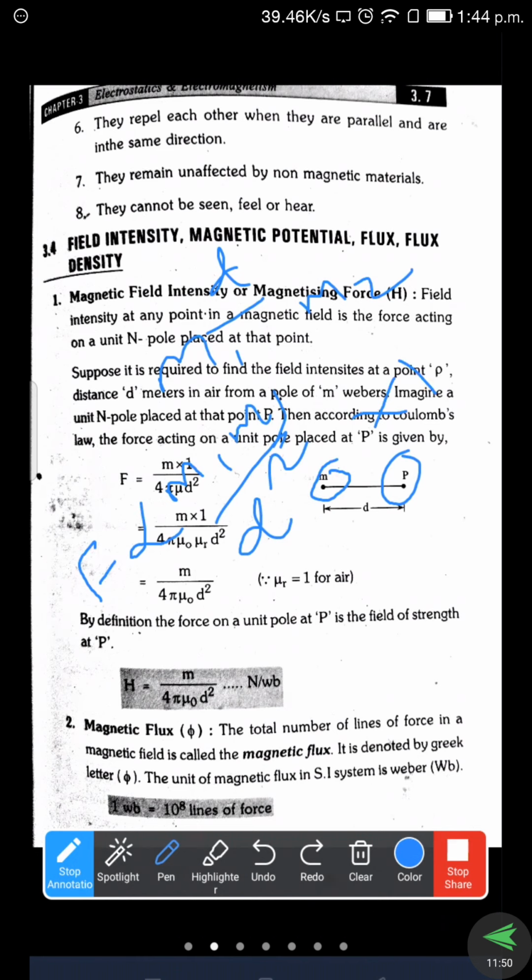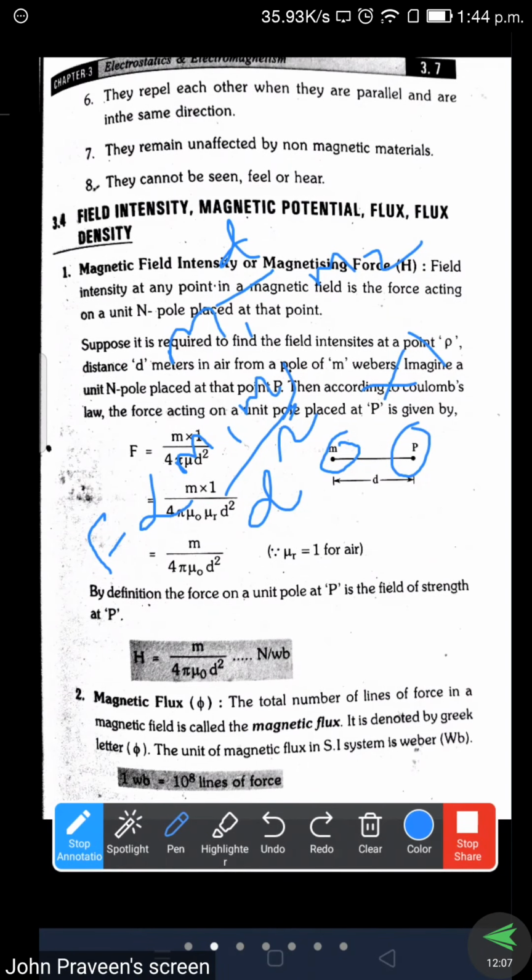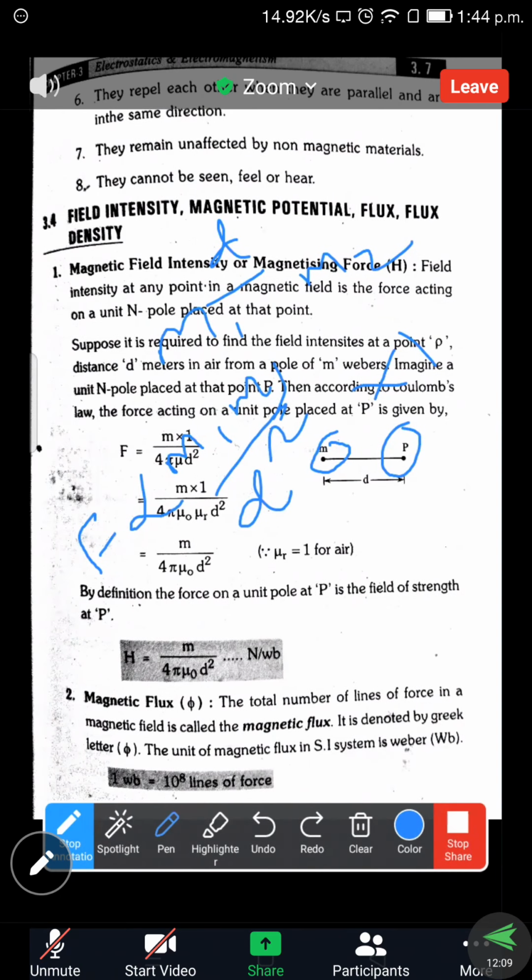If there is nothing, actually the force exists between two poles only. It may be the same poles or different poles. But in free space we are assuming only one pole, that is the M we are assuming at point P. It is doing work moving from P position to M or M to P. Whatever it may be, the force is acting, in the forward direction or in the reverse direction. So a force is existing.